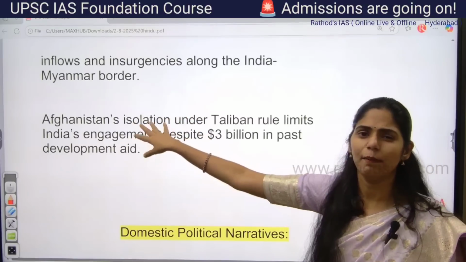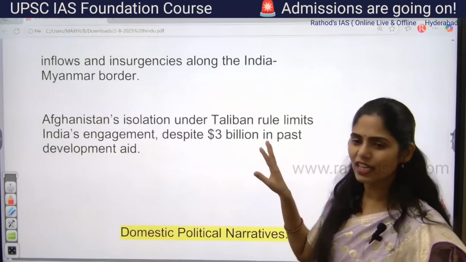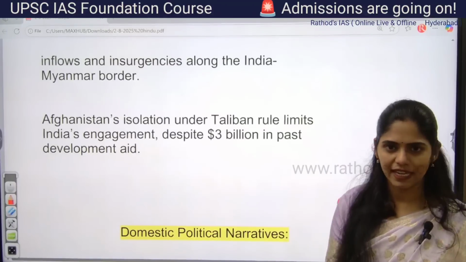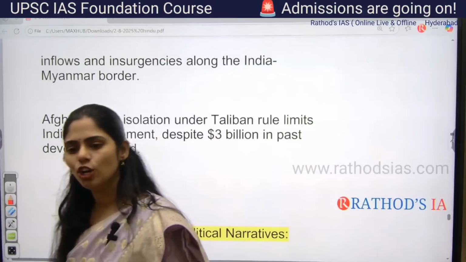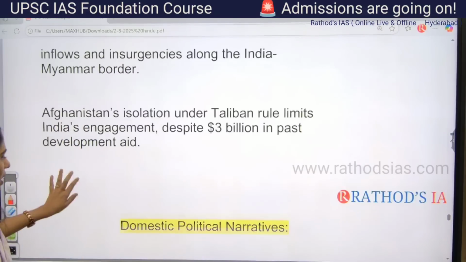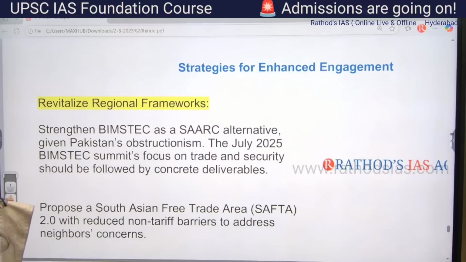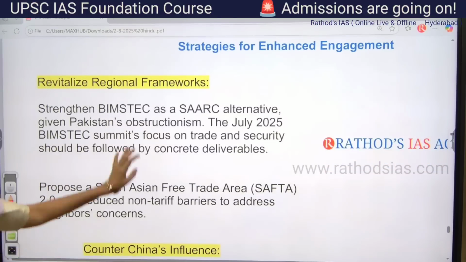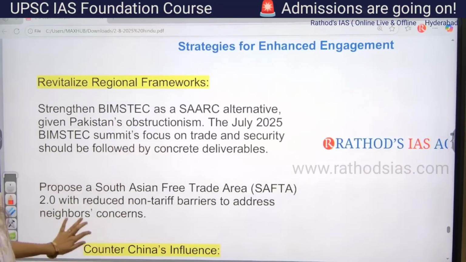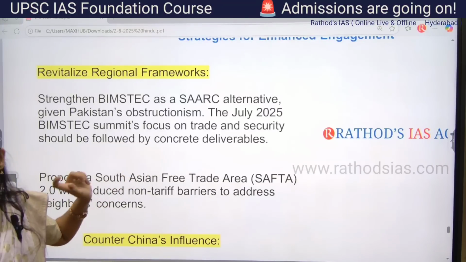And recently what happened in Afghanistan? Who came into power? Taliban. So again, India's engagement in Afghanistan has entirely decreased. So with the countries with which we share boundaries, we have lots of challenges. Next, this article is saying what strategies we have to focus on to enhance engagement with these countries. First, we have some regional groupings, like BIMSTEC and SAARC. So here we have to focus on trade and security in these organizations.